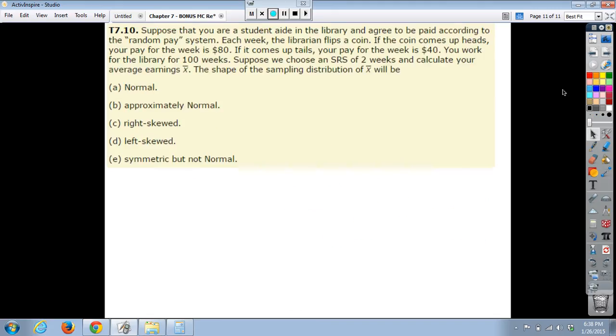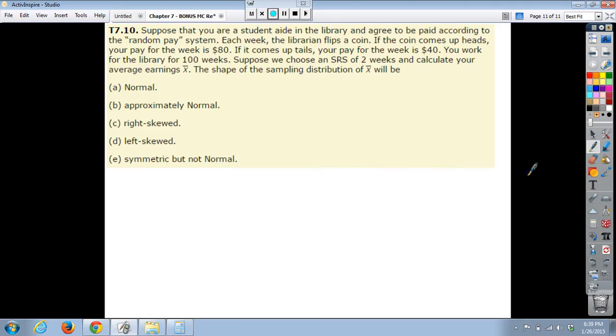Anywho, last problem. Suppose that you are a student aide in the library and agree to be paid according to the random pay system. Each week, the librarian flips a coin. If the coin comes up heads, your pay for the week is $80. If it comes up tails, your pay for the week is $40. You work for the library for 100 weeks. Suppose we choose a simple random sample of 2 weeks and calculate your average earnings X bar. The shape of the sampling distribution of X bar will be normal, approximately normal, right skewed, left skewed, symmetric, but not normal. Now, here's the thing.